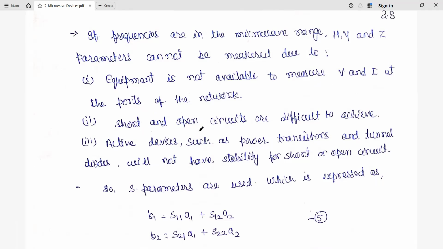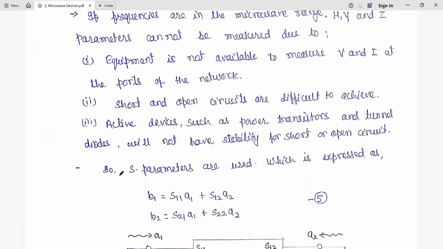Again, short and open circuits are difficult to achieve, and active devices like power transistors and tunnel diodes will not have stability for short or open circuits. A tunnel diode is based upon the phenomenon of tunneling, where tunneling takes place from one side to another.